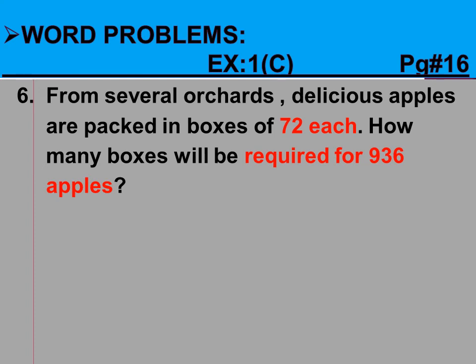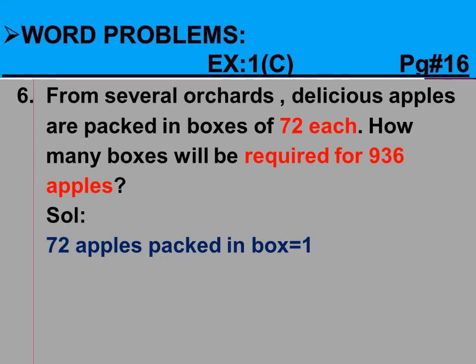Now dear students, question number 6. From several orchards, delicious apples are packed in boxes of 72 each. 72 each means each box contains 72. How many boxes will be required for 936 apples? After visualizing, after making the model, we will solve our question like this.